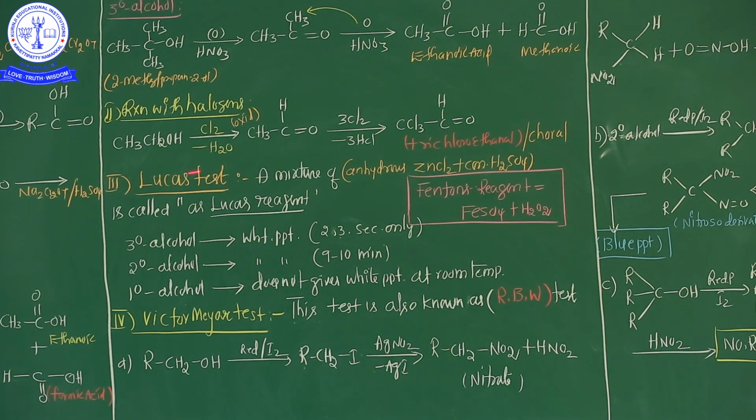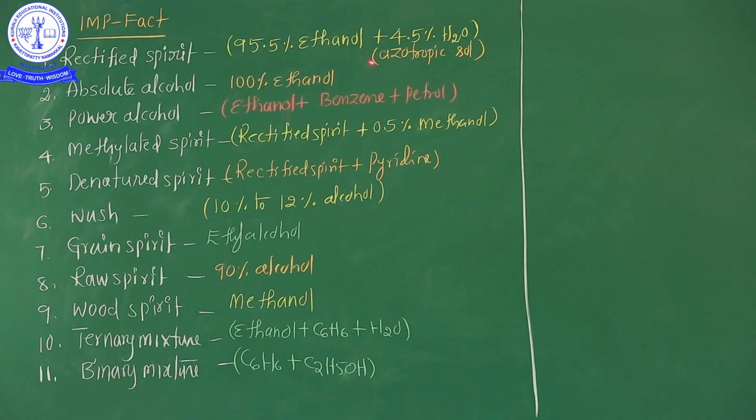These are the chemical properties of alcohol and the confirmation tests of alcohol. In my next class, we are going to discuss some important facts about alcohol. Some important terms of alcohol, different types of terms. These are also very important from the competitive entrance point of view. See here, rectified spirit. Spirit is nothing but commonly alcohol. Rectified spirit is the most important term in alcohol.